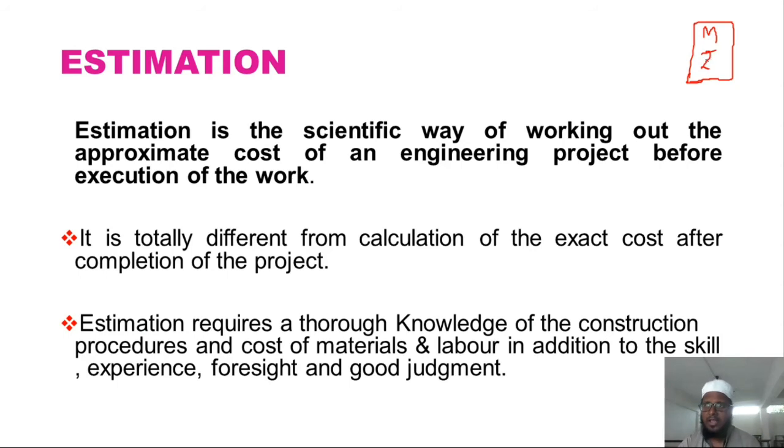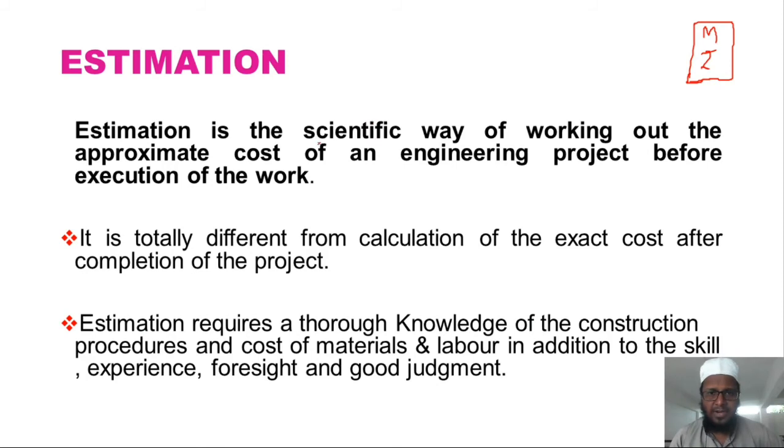They can easily calculate the estimate of a small mobile phone or laptop or any other small material. But in case of a construction work, in case of a building work, we cannot clearly calculate the exact amount of that particular project. So that is why we need to use some different techniques to calculate those things.